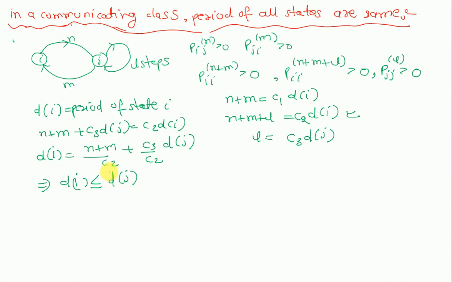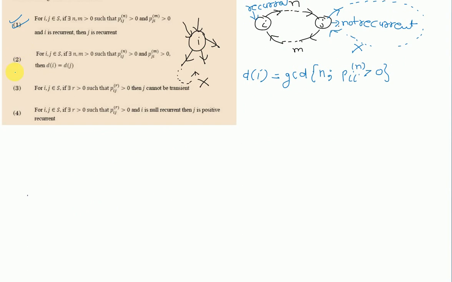And if we reverse the whole process, if we replace i with j and j with i, then there will be another result like d_j is less than or equal to d_i, and both these results will tell us that d_i equals d_j. So this is how we prove that in a communicating class the period of all states is the same. So option number two is also true.